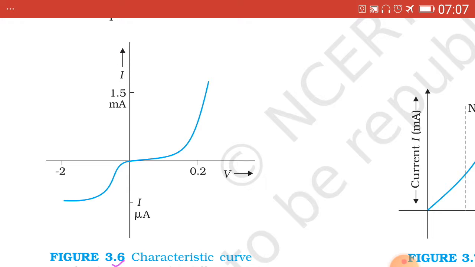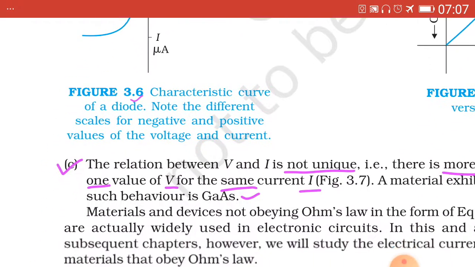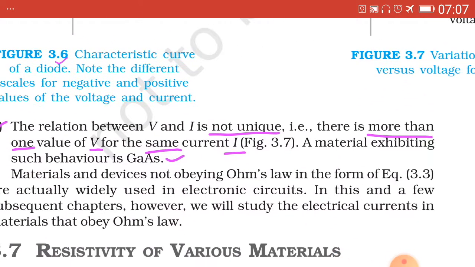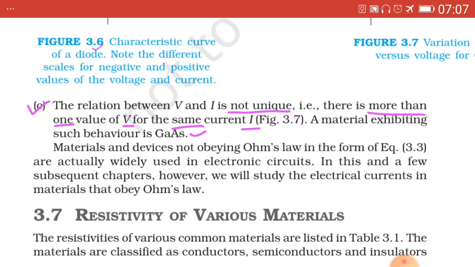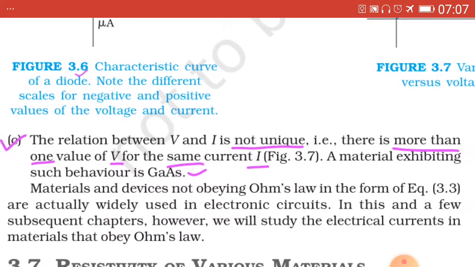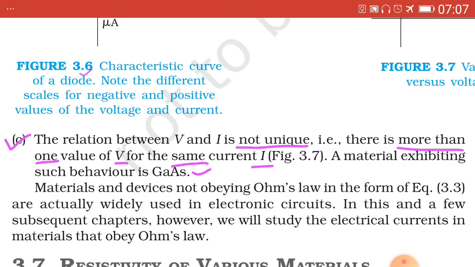Now the next point and the last limitation, that is C. The relation between V and I is not unique. Not unique means there is more than one value of V for the same current. And the example is